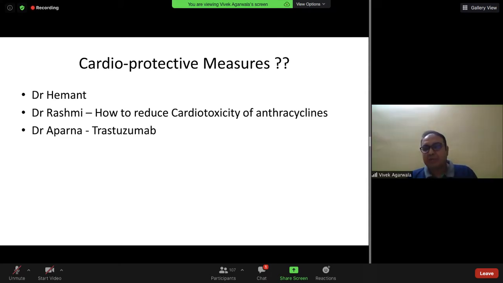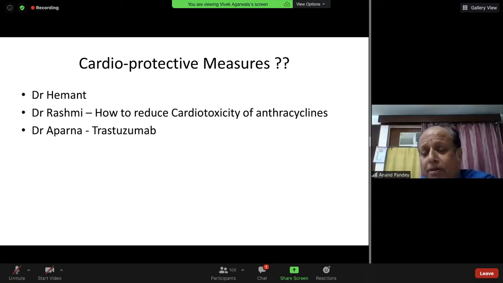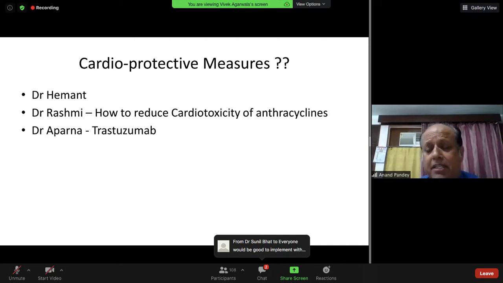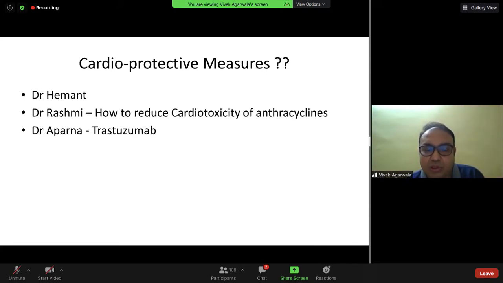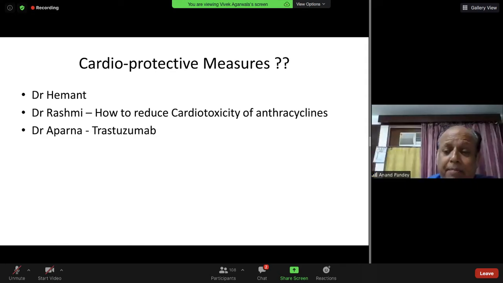Now cardioprotective measures. Yes, Dr. Anand, I will bring you in now. When you say we will use cardioprotective measures in these borderline cases, what do we actually mean? Well, I think there is a role of NT-proBNP as a serial marker, and serial echocardiography. We can start ACE inhibitors and beta blockers. There have been some studies which have shown them to be preventive. Okay, and exercise, what do you think? Does exercise help, or will exercise be detrimental? Absolutely, I think physical conditioning is most important, and that is one part of rehabilitation. That is mandatory for all patients.